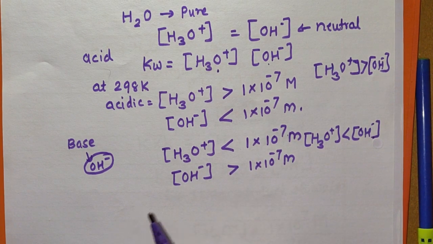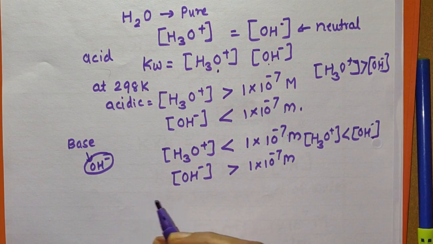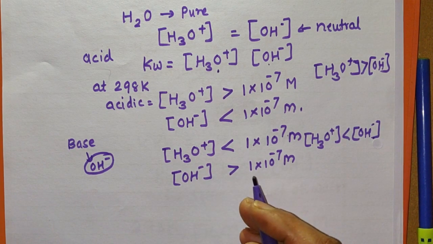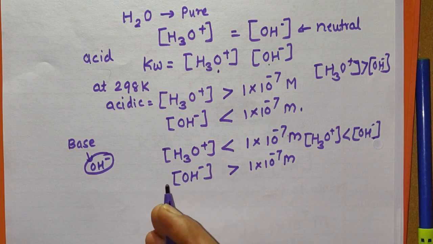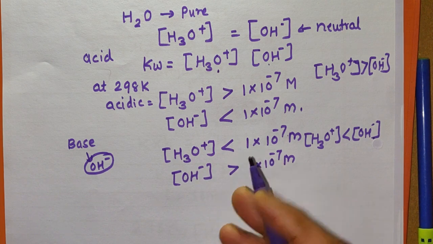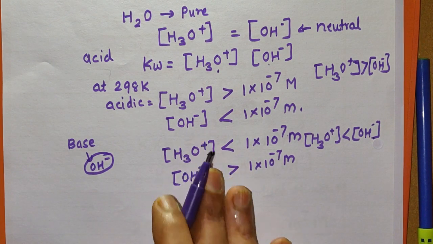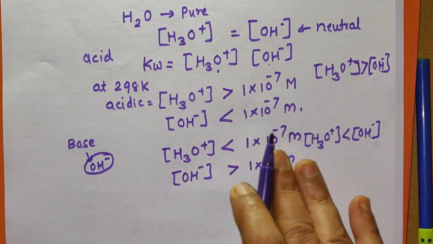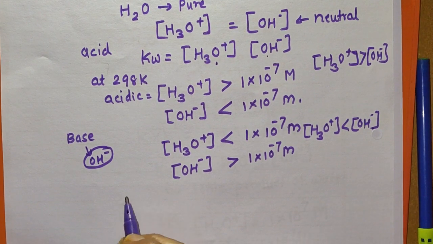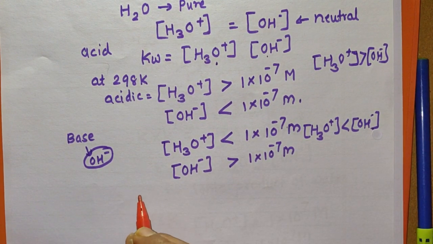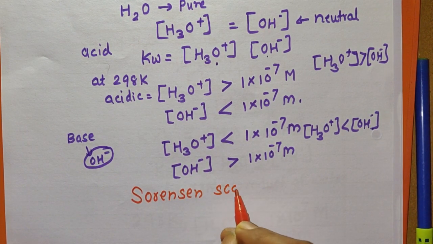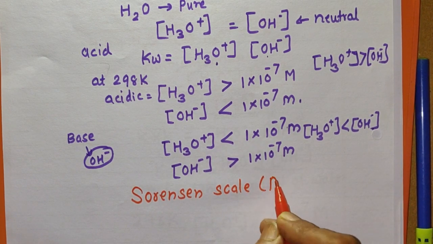For example, for farmers, for the growth of the crops, the nature of the soil, for some crops it must be acidic, for some it must be basic. Like this, biological systems are also acidic or basic. That means a simple method to determine the nature of the solution, whether it is acidic or basic, must be applicable. And for that, the scientist Sorensen gave the scale, and that scale is called the Sorensen scale, or it is also called the pH scale.